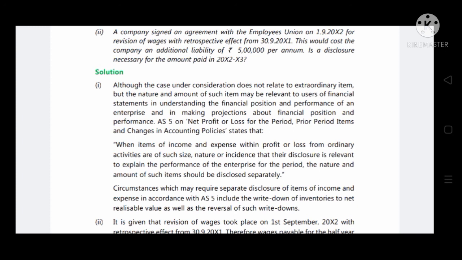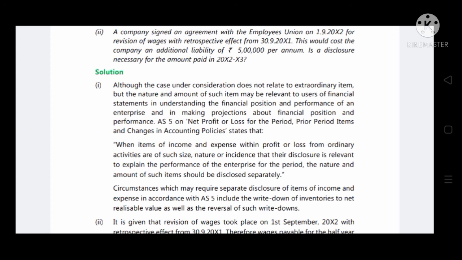When items of income and expense within profit or loss from ordinary activities are of such size, nature or extent that the disclosure is relevant to explain the performance of the enterprise for the period, the nature and amount of such item should be disclosed separately.